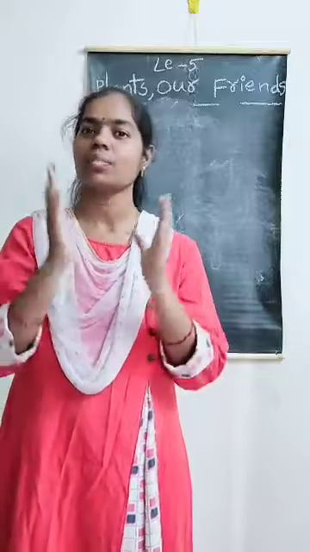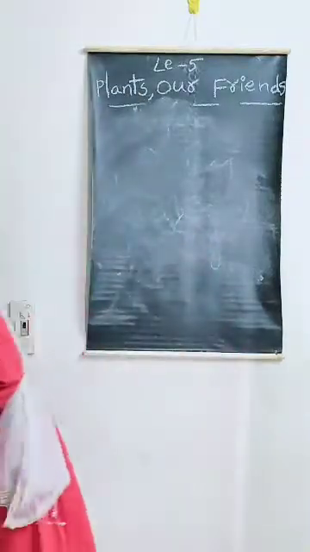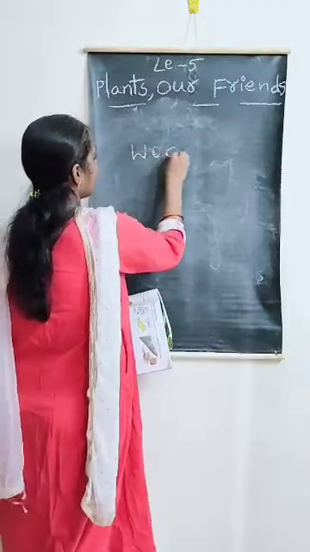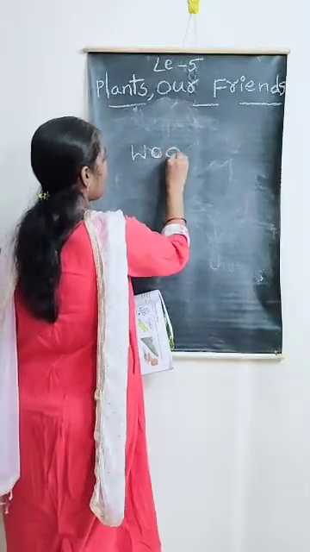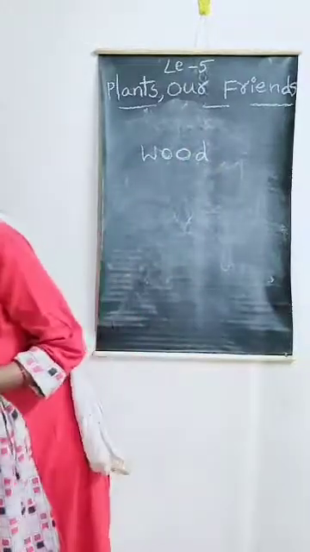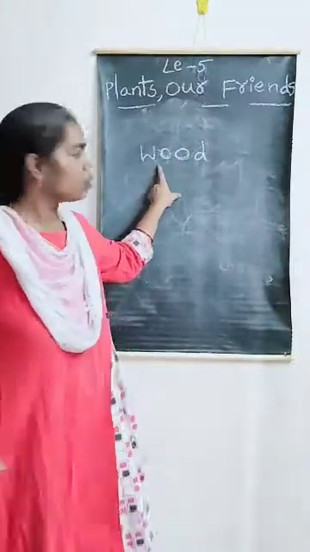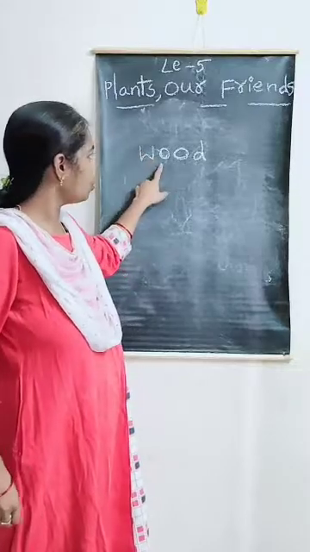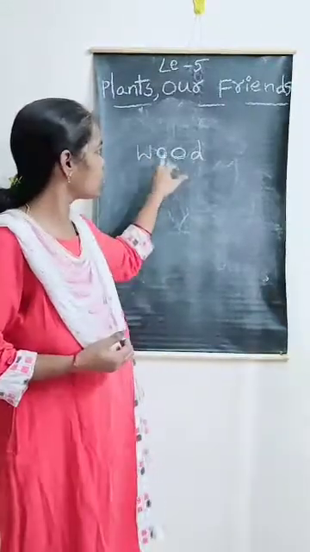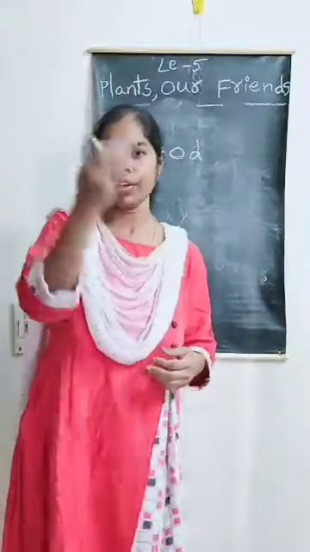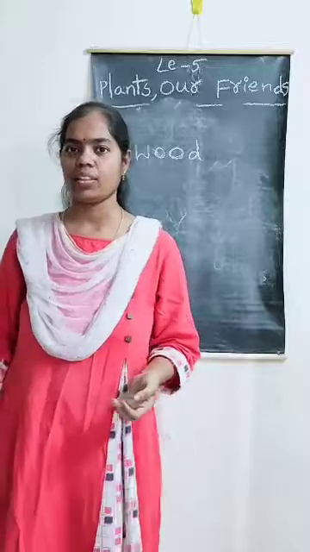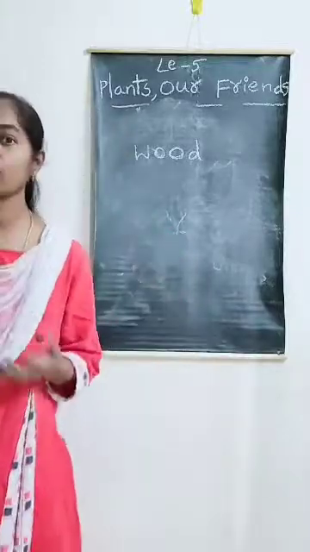We get wood. We get wood, ma. See here, wood. We get wood from plants. After getting this wood, we use this wood to make doors, windows, tables, chairs, bed. Okay? And firewood also.